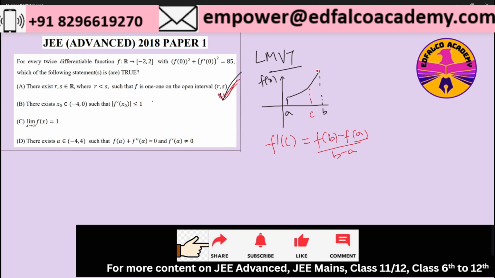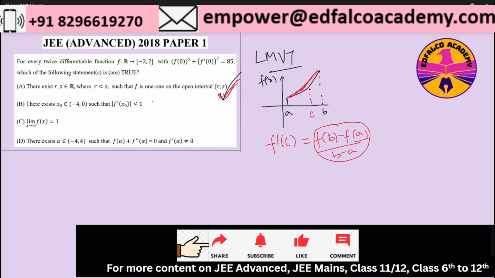So if I draw a straight line joining f of a and f of b, this is the straight line. So the slope of this line, pardon me, it's not looking like a straight line, but yeah, it's a straight line that I've drawn. This straight line slope is nothing but f of b minus f of a by b minus a. Now there must exist a point c whose slope will be equal to this average slope, right?